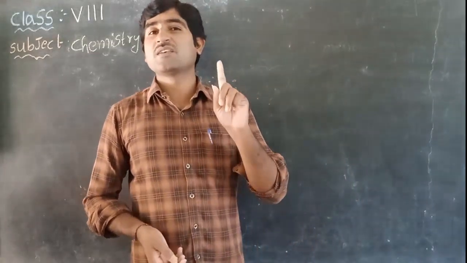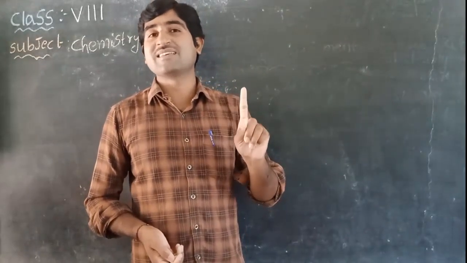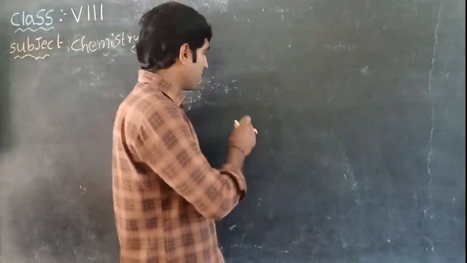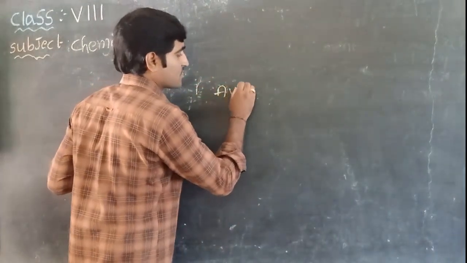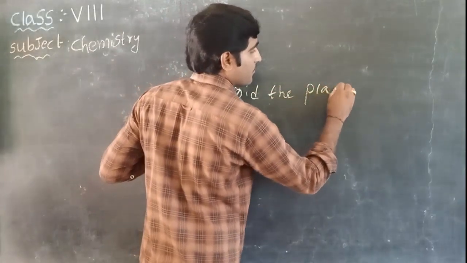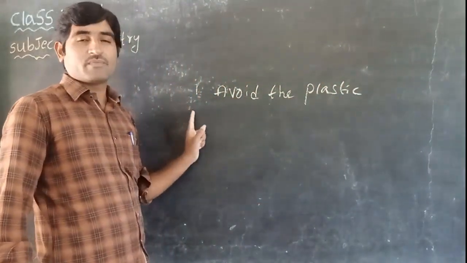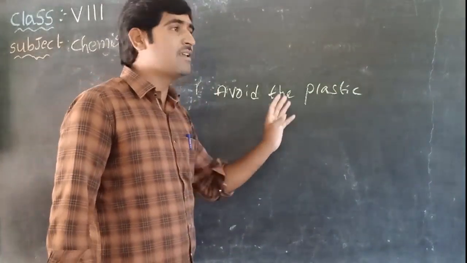The first safety precaution is to avoid the use of plastic unnecessarily. The first is avoid plastic. Don't use it for unnecessary or silly things.